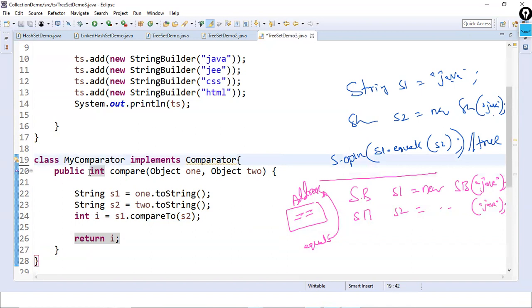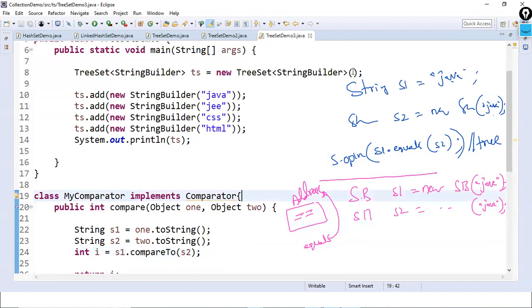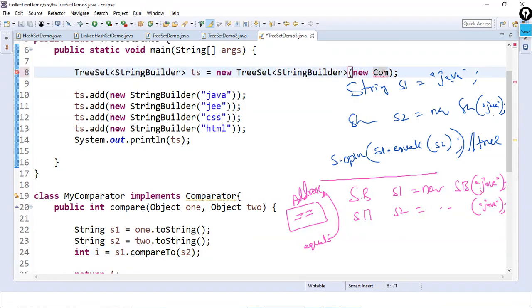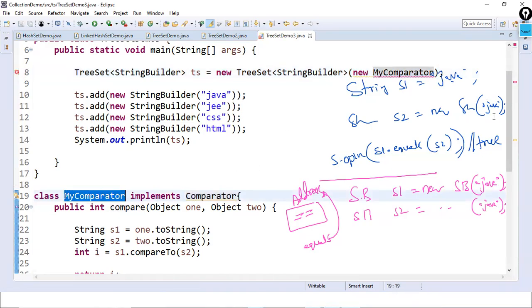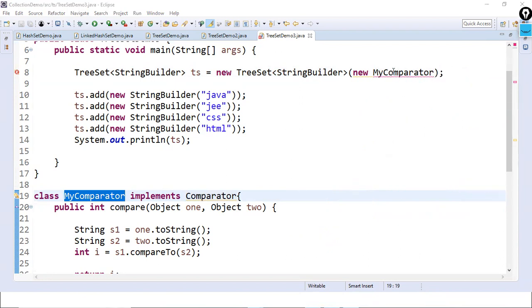Yes. So after all this, what support does this predefined StringBuilder class have, Comparable or Comparator? No Comparable support. Comparator support is explicit by the programmer. Then we have to create the object for this one: new, sorry, what's the programmer's different class name? New MyComparator. We cannot create the object for interfaces; we can create the object for classes. Previously there was nothing here, so this time I have given this new MyComparator.